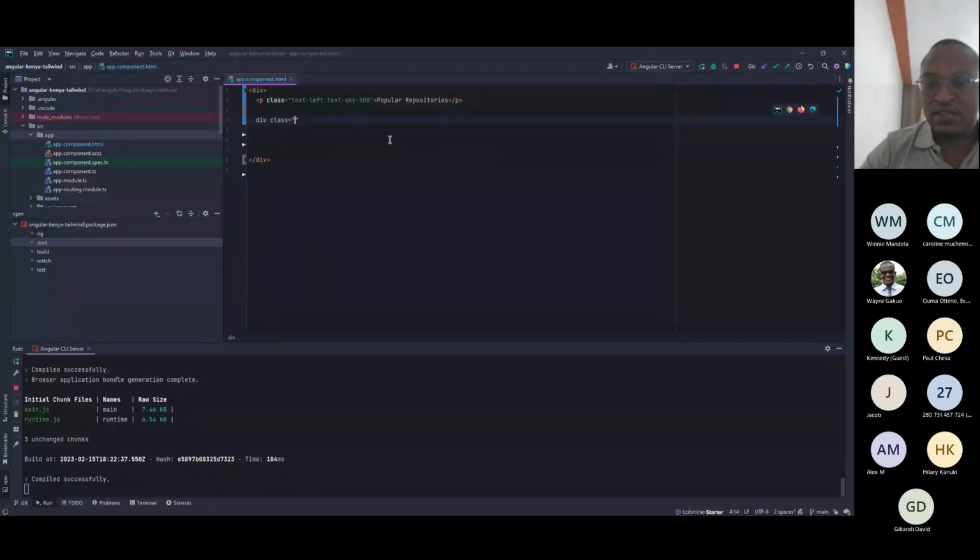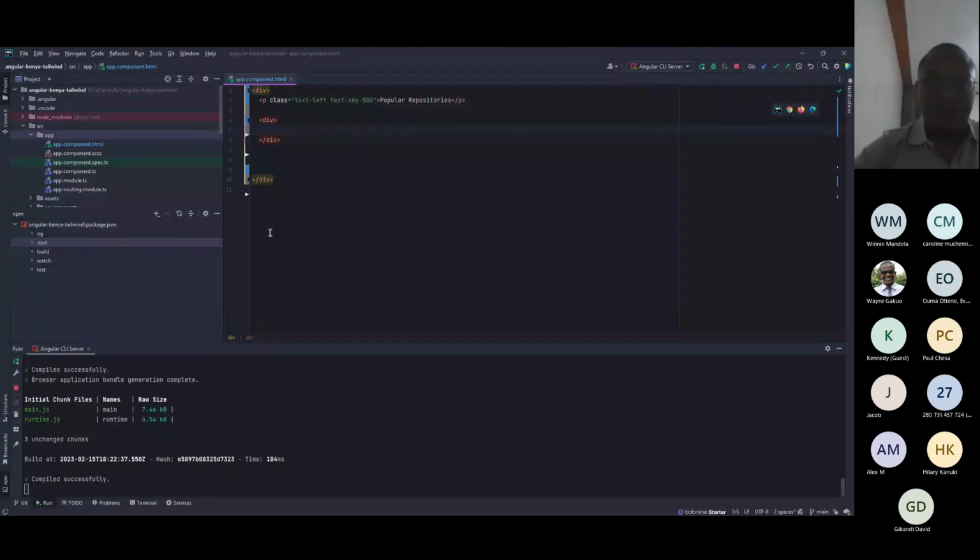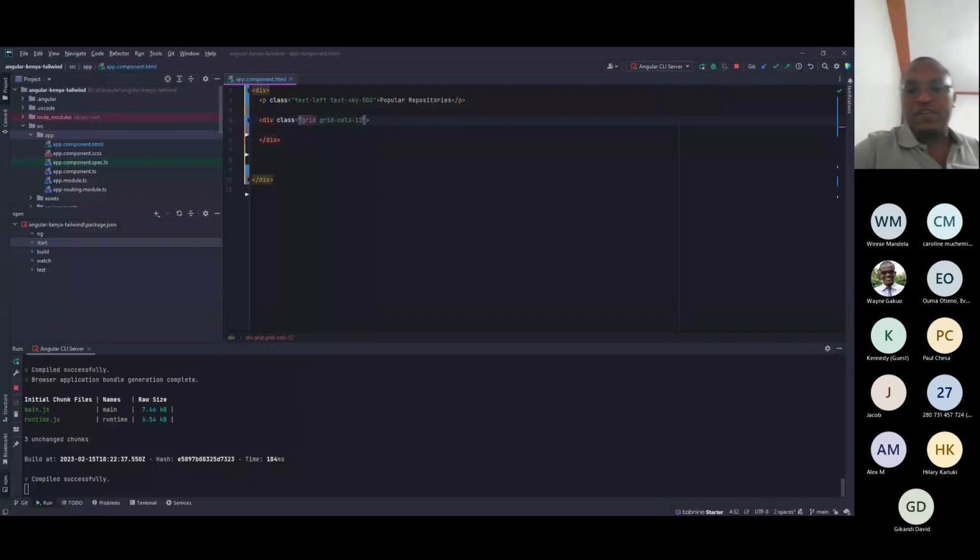So all you do is say it's a div with a class of grid. This is the good thing with Tailwind.